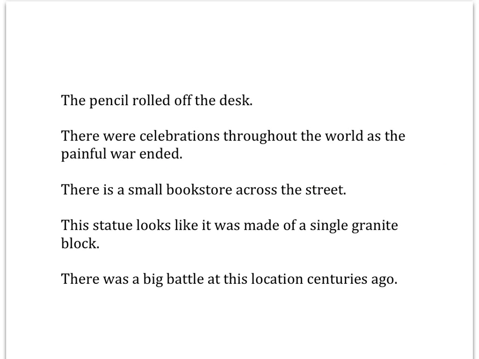Let's look at these examples. We're going to identify the preposition and then ask ourselves who or what in order to find the end of the prepositional phrase. The pencil rolled off the desk. I know that off is going to be the preposition because it's telling the relationship between where it rolled. I can then ask myself, rolled off what? The desk. So I know the desk is going to be the end of the prepositional phrase. So I would identify off the desk as the whole entire prepositional phrase.